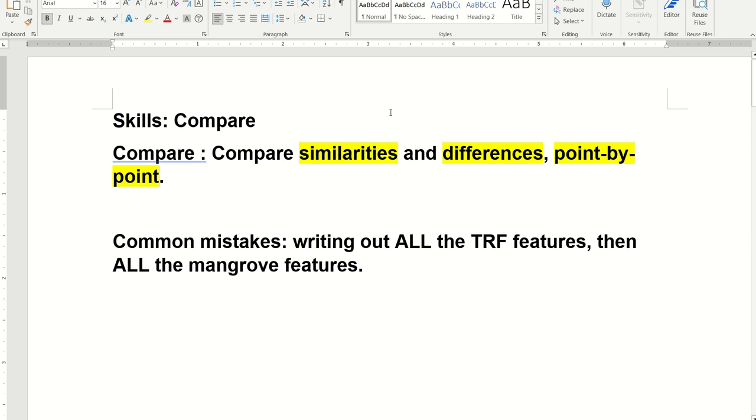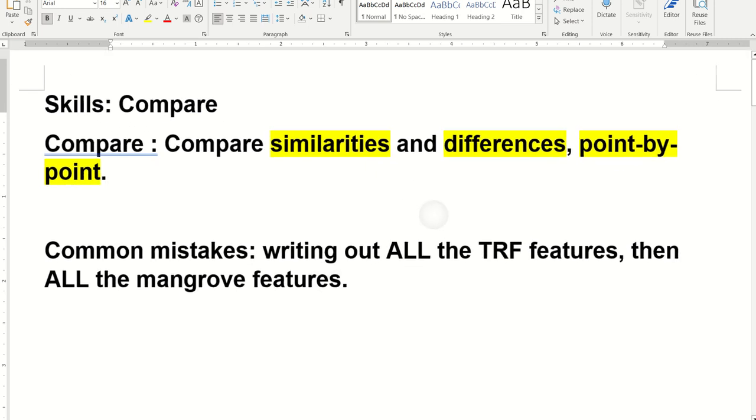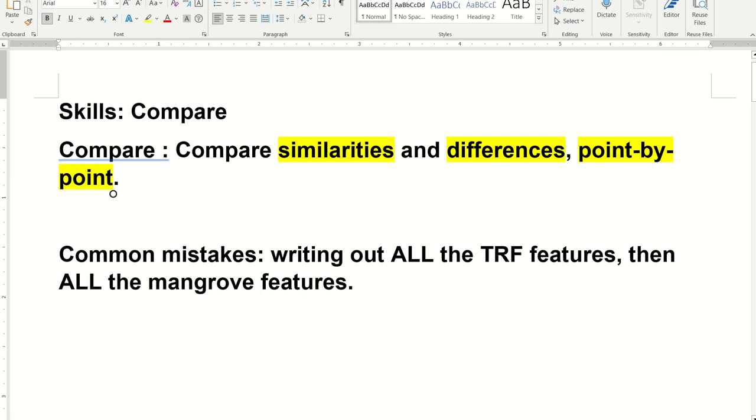So for example, spectacles, right? And then facial hair. And then you said there were some differences in the shape of their faces, differences in their eyebrows, right? And then we said that you cannot talk all about Mr. Goh and then talk all about Mr. Chan because that is not a point-by-point comparison. You're just describing Mr. Goh and then describing Mr. Chan.